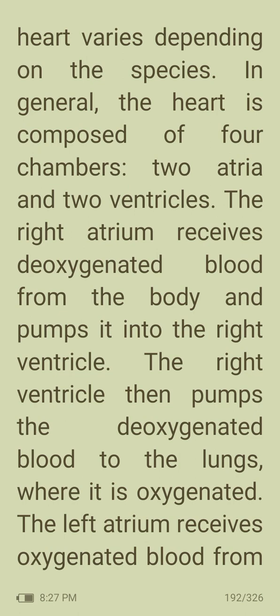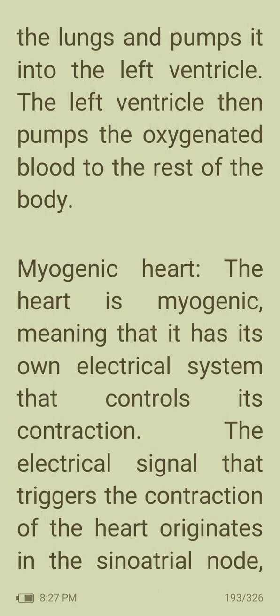In general, the heart is composed of 4 chambers, 2 atria and 2 ventricles. The right atrium receives deoxygenated blood from the body and pumps it into the right ventricle. The right ventricle then pumps the deoxygenated blood to the lungs where it is oxygenated. The left atrium receives oxygenated blood from the lungs and pumps it into the left ventricle. The left ventricle then pumps the oxygenated blood to the rest of the body.